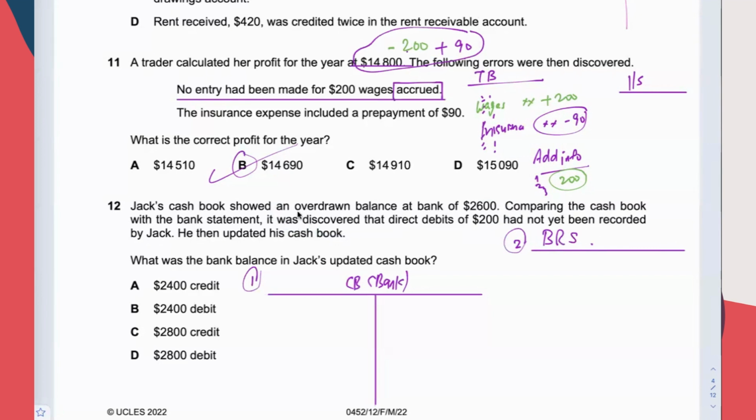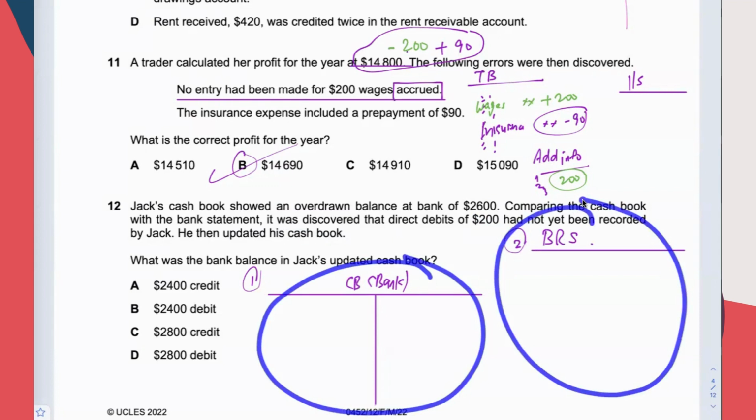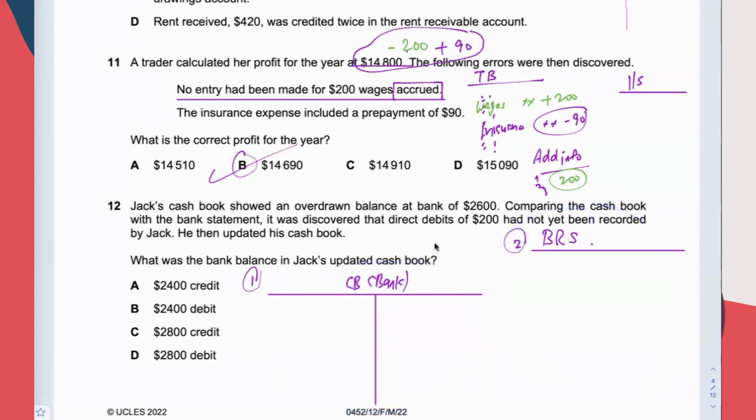Then each step of the way, when I come across any figure, I put it into either this or this accordingly. But in the first place, you must know what is in here. Otherwise, you may have confusion as to where to put each figure, whether into this or this, or to the debit side or credit side. You could be confused if you have no idea what should be here, what should be there.